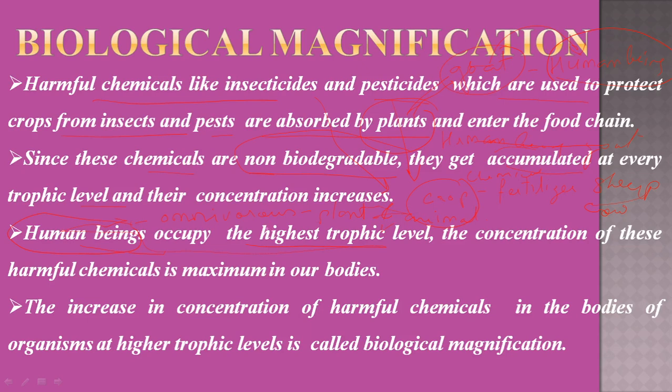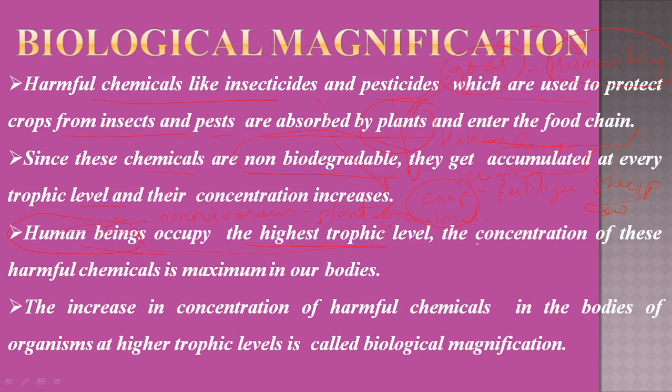So what happens if the human being consumes such plants directly and that plant is treated with insecticide and pesticide? These harmful chemicals directly enter the human body. If a human being consumes an animal like a goat, sheep or chicken, and these animals have eaten these crops, human beings are indirectly taking in these chemicals present in insecticides and pesticides.